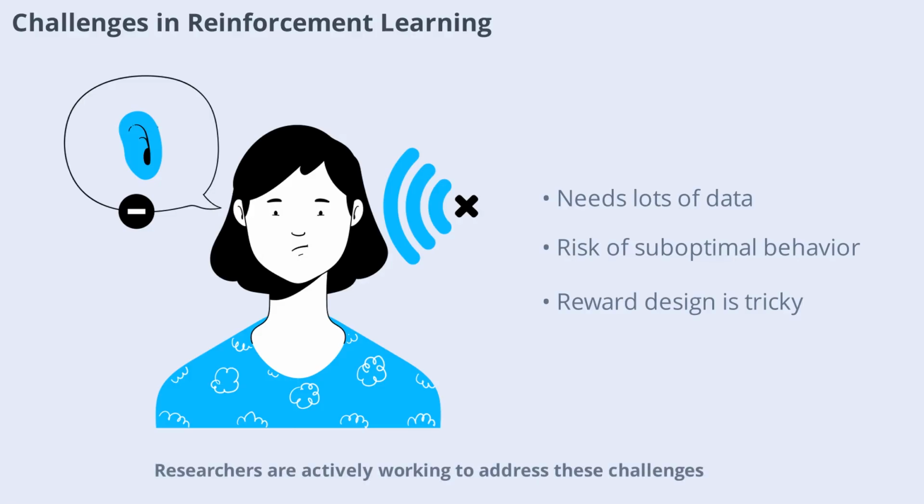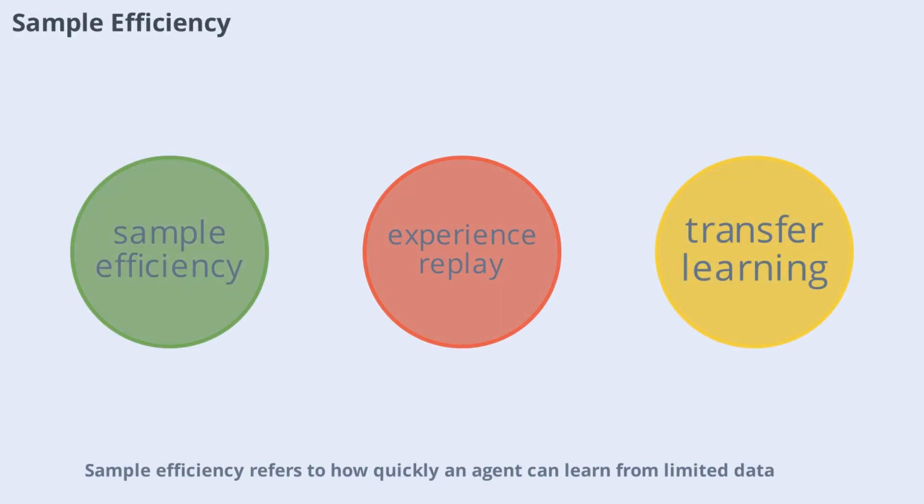Researchers are actively working to address these challenges and make reinforcement learning more robust and efficient. Sample efficiency refers to how quickly an agent can learn from limited data. In many real-world applications, collecting data can be expensive or time-consuming. Improving sample efficiency is a major research focus in reinforcement learning. Techniques like experience replay and transfer learning help agents learn more effectively from fewer experiences, making reinforcement learning more practical